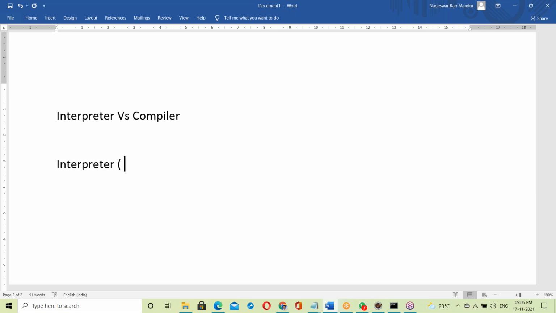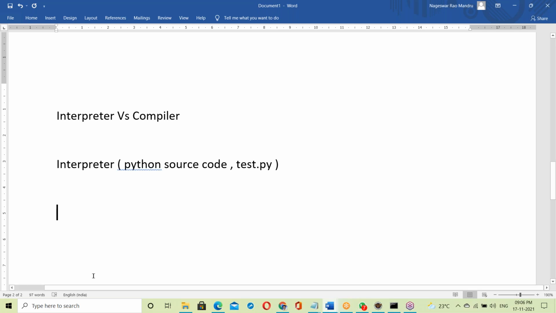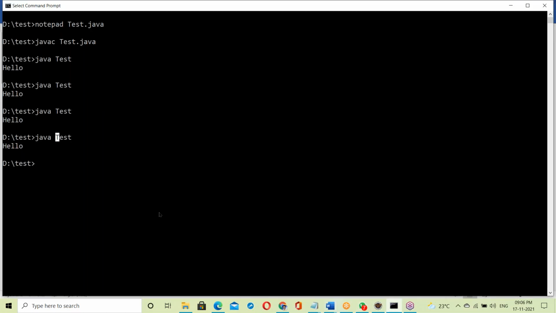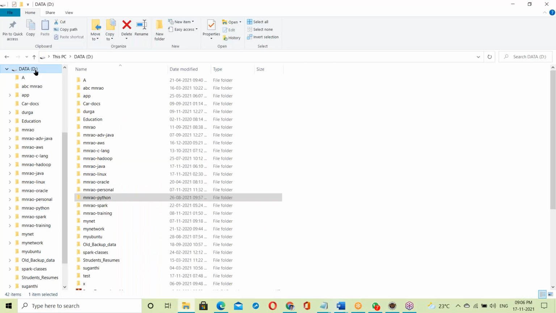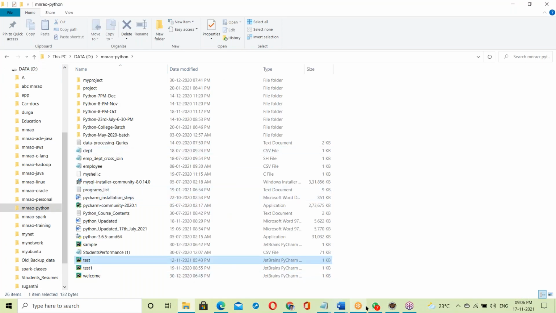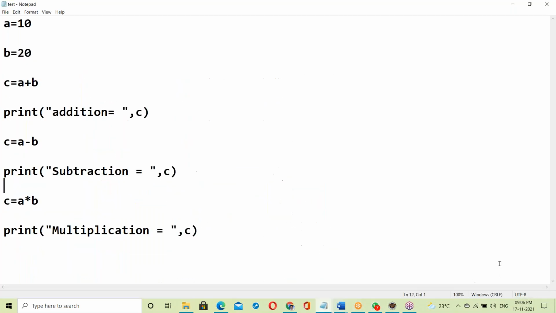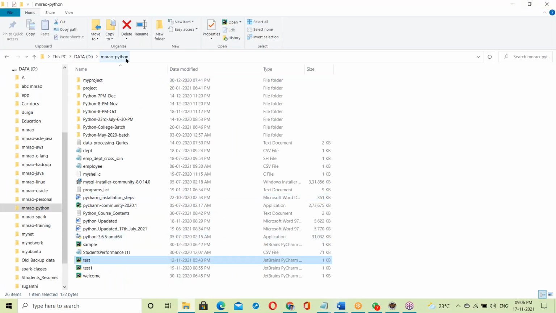For the interpreter, suppose I'm taking Python. Python source code, for example test.py, a Python script. One second, some Python example. In the D drive, in the Python folder, some test script is available.